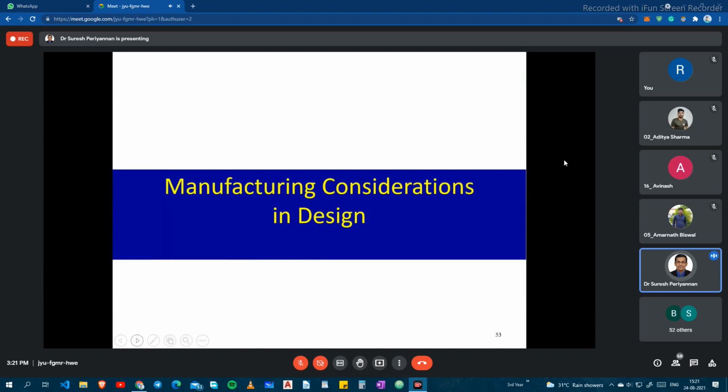For these components, we know the stress condition, strain condition, mechanical properties, Young's modulus value, shear modulus value, Poisson ratio value, everything very well. But finally, we should make the appropriate shape of the component, right? Then we have to go for the manufacturing consideration, the manufacturing process. What are the things we should consider while making the complete product? That's what we are going to discuss briefly.